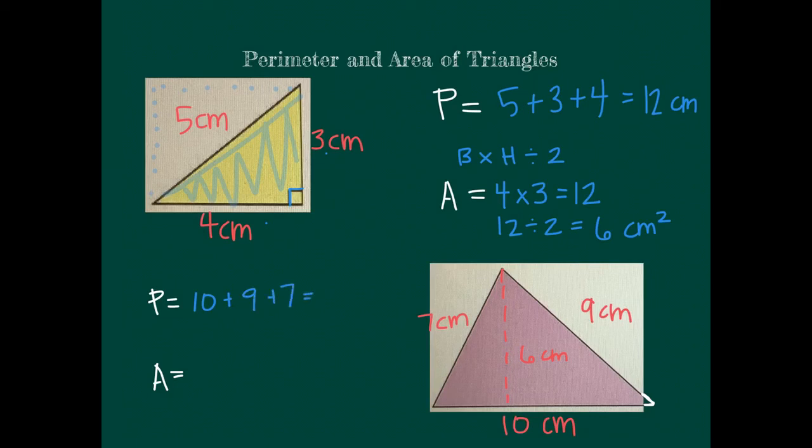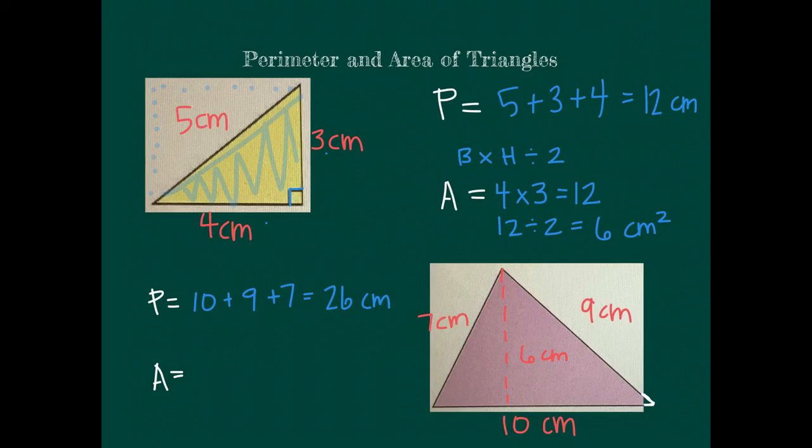I see a measurement on the inside as well, but that's going to be the height, and that's not an outside edge, so I do not use it for the perimeter. So let's get started. 10 plus 9 is 19, plus 7 is 26 centimeters. So I just added up the outside edges, and then I found the perimeter for this triangle.